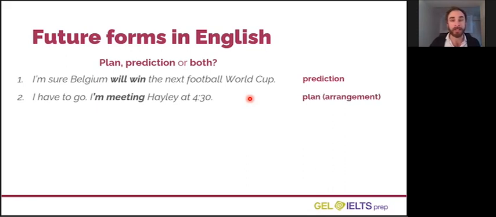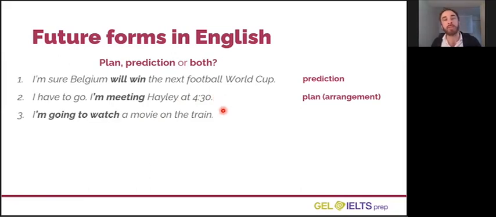The correct answer is plan. I have made an arrangement with Hayley. We have decided a time and we probably have decided a specific place. So me and Hayley got together and planned this arrangement for the future. And so that is what I'm doing at 4:30. Number 3, I'm going to watch a movie on the train. Is this a plan, a prediction, or both? Look at the next question below this video and choose the correct option.